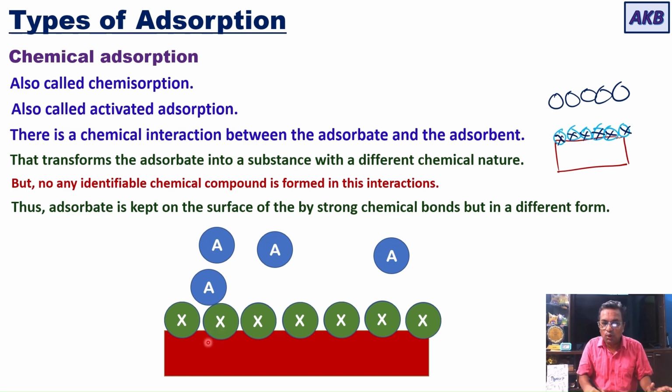So this is how chemical adsorption occurs. Now you will no longer be able to recover A from the surface of the adsorbent. You will be getting X, even though you carry out desorption. Desorption, let me tell you, is the opposite of adsorption. So even if you carry out desorption, you will not be able to get A. You will get X, which is totally different from A. So that is the peculiarity of chemical adsorption. So let us move on.